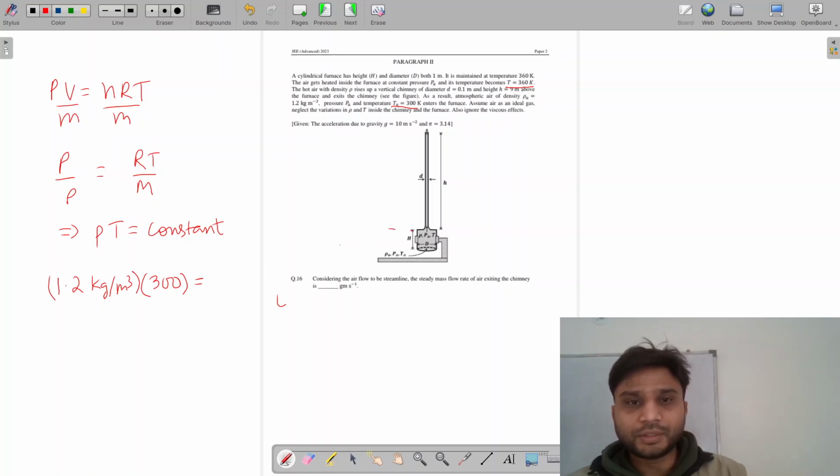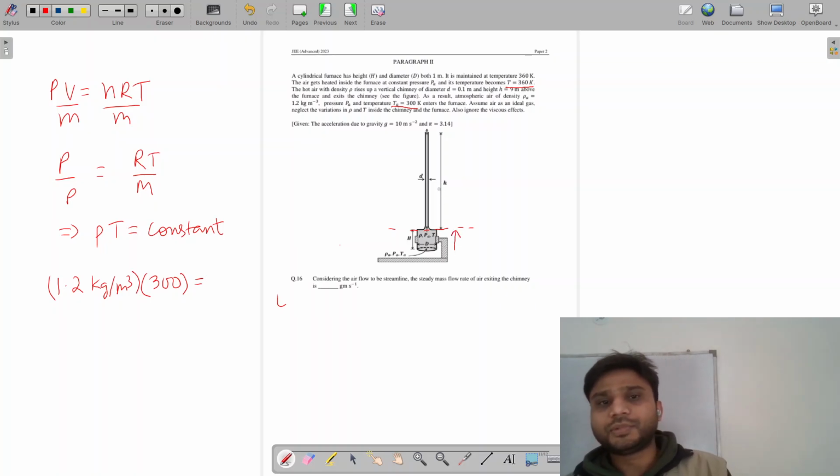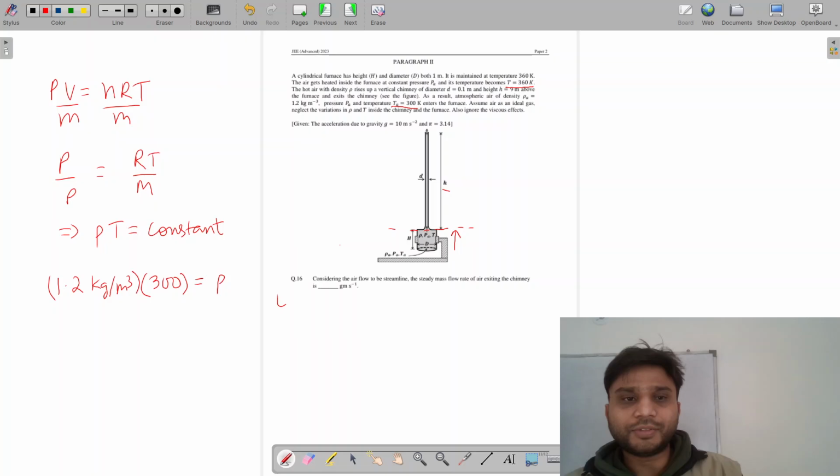Once it has traversed this small distance h in comparison to the height of the furnace, its density will become rho and temperature will become 360 kelvins. So this value rho will be equal to 1.2 into 300 by 360. So that is 1 kg per meter cube.